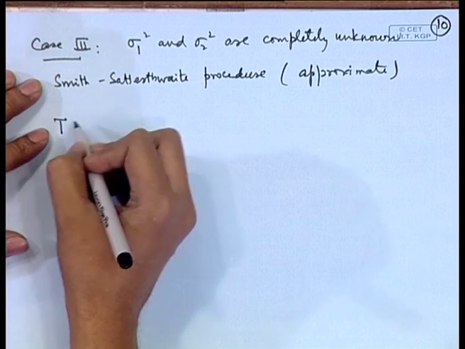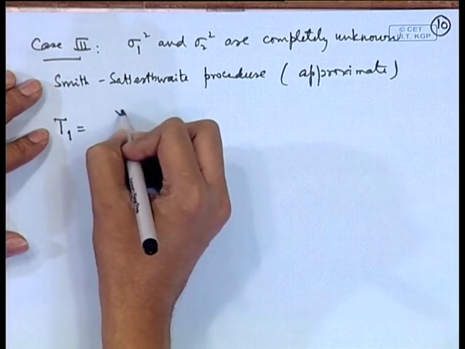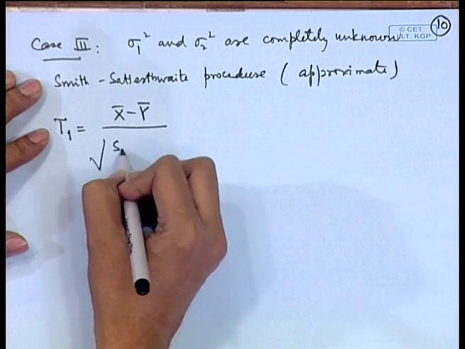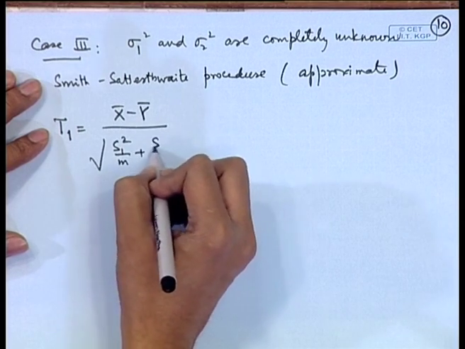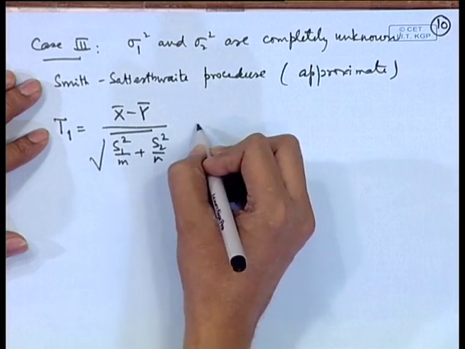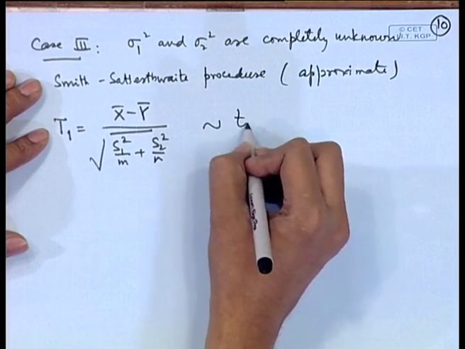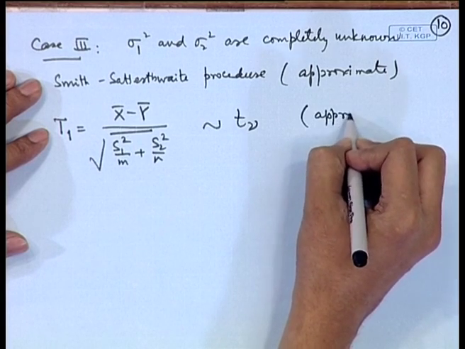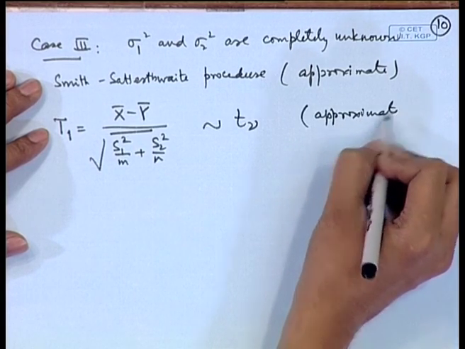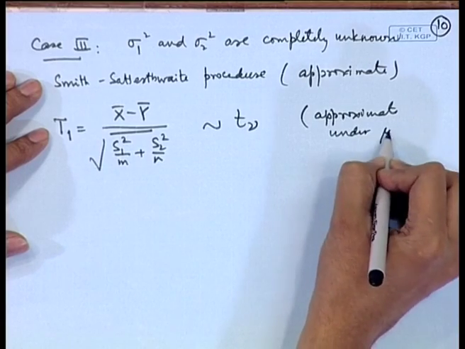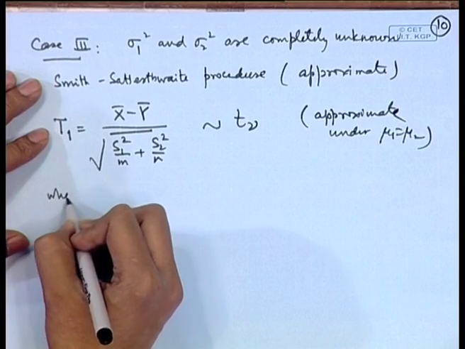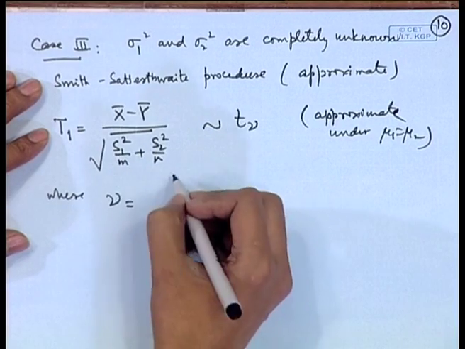So, if we consider say T 1 is equal to (x bar minus y bar) divided by square root of (S 1 square by m plus S 2 square by n), then this has approximate T distribution on nu degrees of freedom under the assumption that mu 1 is equal to mu 2, where this nu is given to be